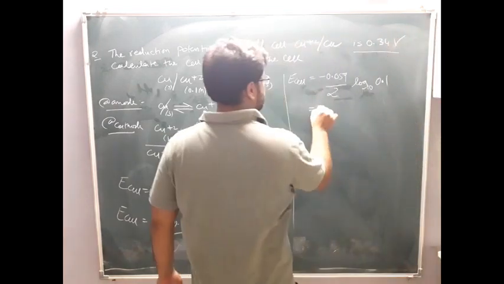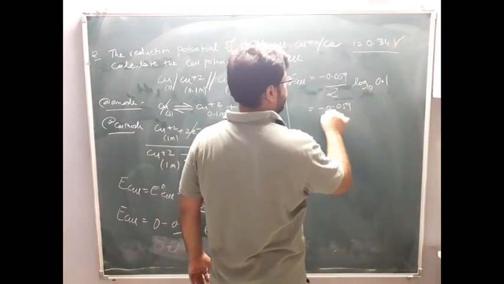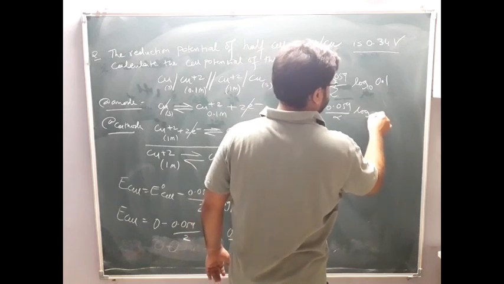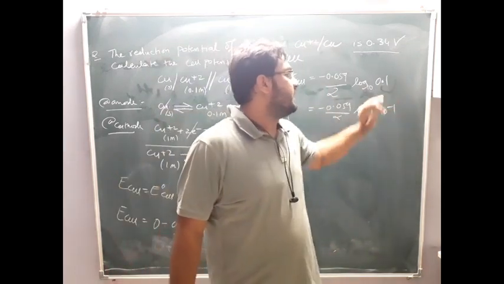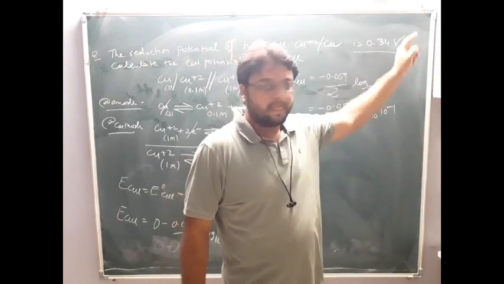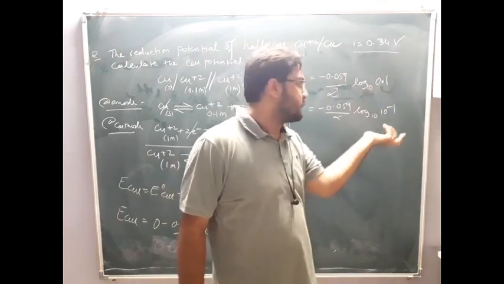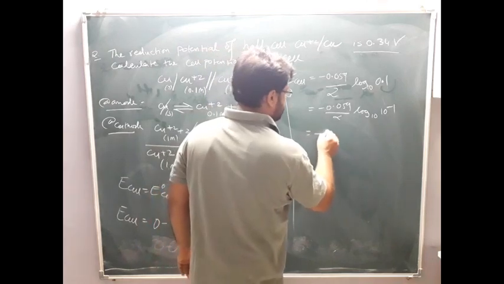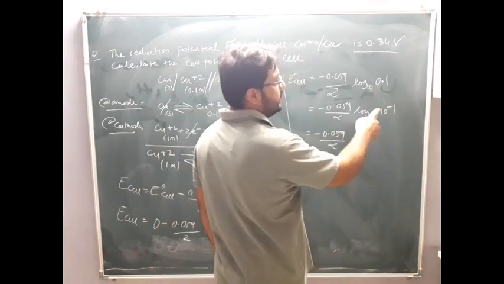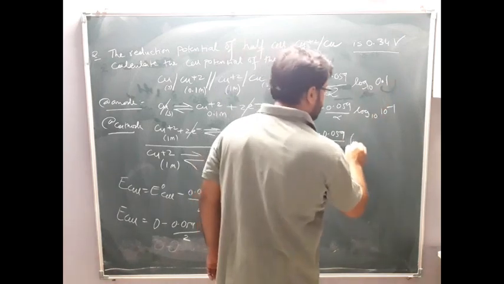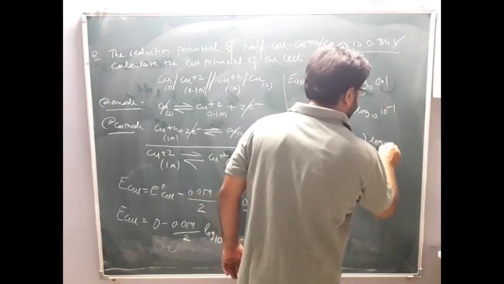Now if you solve here, minus 0.059 by 2 log to the base 10 to the power minus 1, yes or no? Because this one will go that side, so 1 into 10 to the power minus 1, and 1 into 10 to the power minus 1 means 10 to the power minus 1. So the answer will be minus 0.059 by 2 log, and log a to the power x means x log a. So here minus 1 log 10 to the base 10.